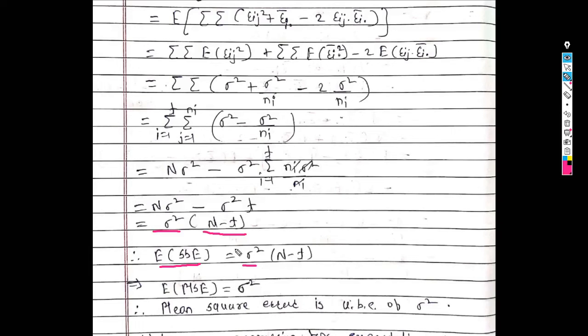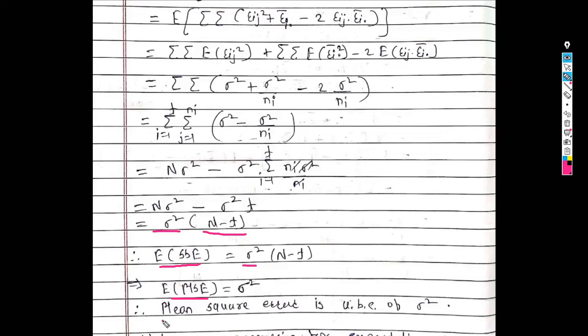So with the help of this, what is the value for the expected value of mean sum of square due to error? It is sigma square, because the expected value of mean sum of square is 1 upon capital N minus t into the expected value of sum of square due to error. So we get the expected value for mean sum of square due to error is sigma square.